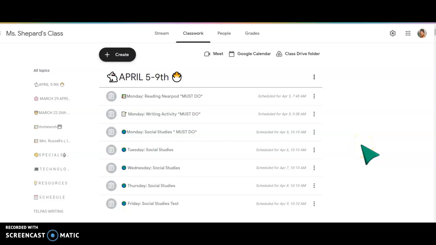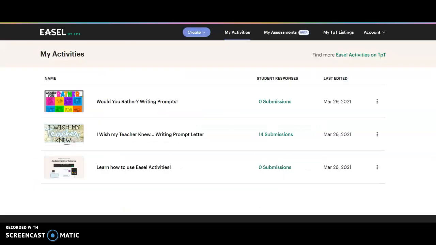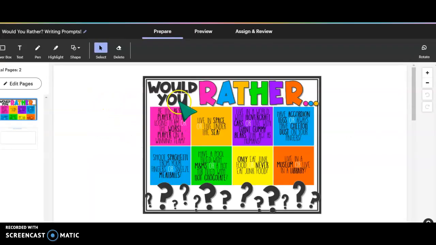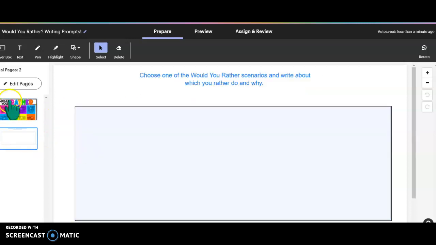So you guys are going to complete a writing activity in Easel. You can find this writing activity in Google Classroom under classwork. You're going to click on Monday writing activity, and when you click on it, it's going to open up your Easel assignment. And the Easel assignment is what would you rather? So the first slide is just the cover page, so you're going to click the second page.